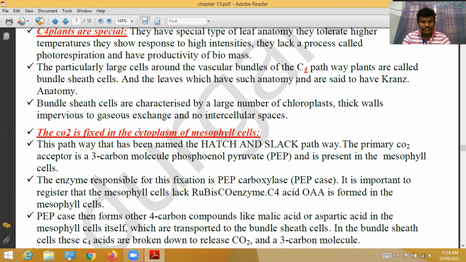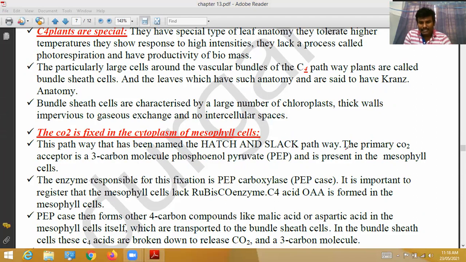The carbon dioxide is fixed in the cytoplasm of the mesophyll cells. Now, how is carbon dioxide fixed with phosphoenol pyruvate in the cytoplasm of the mesophyll cells? That is what we have to see. This pathway has been named the Hatch-Slack pathway.